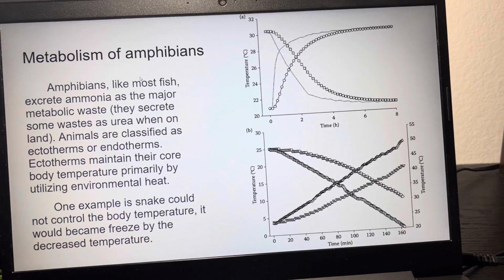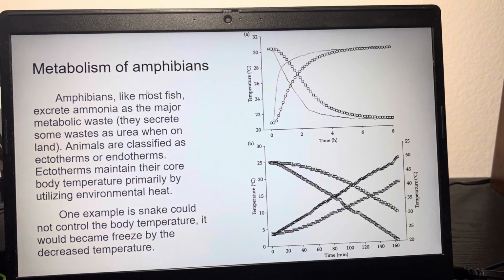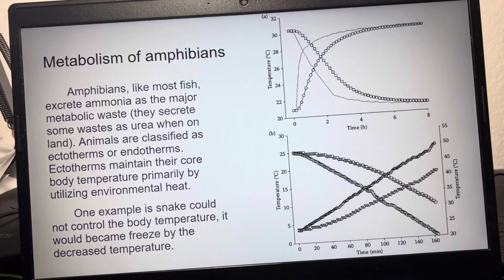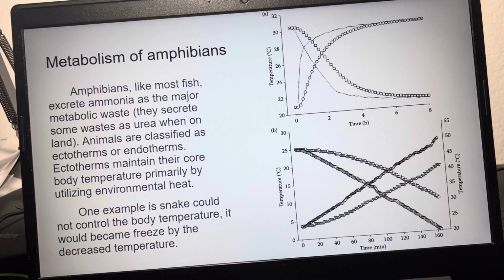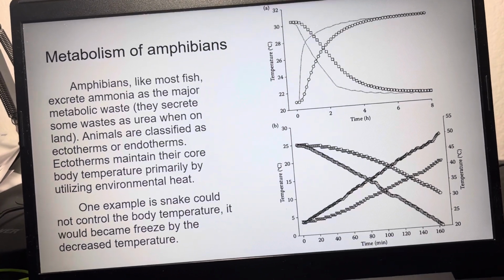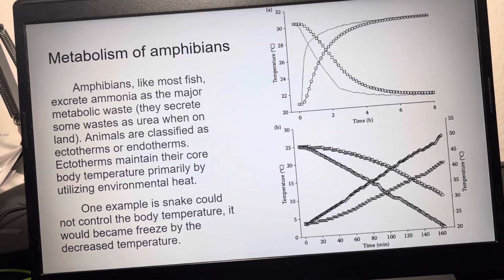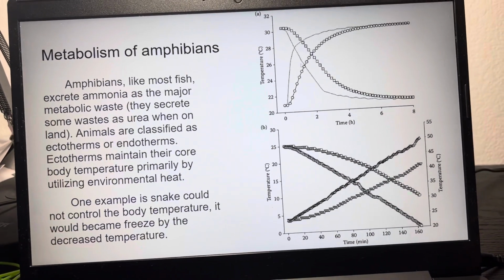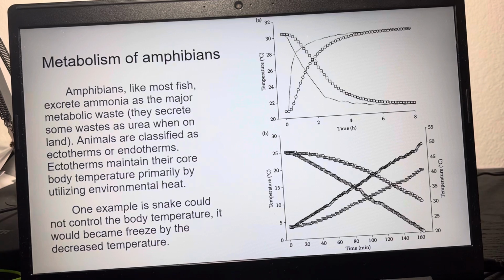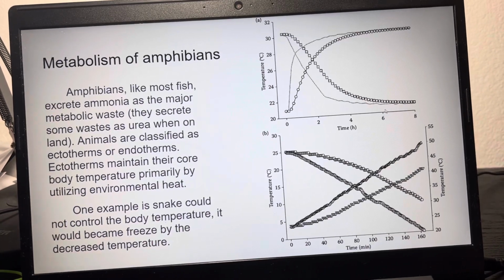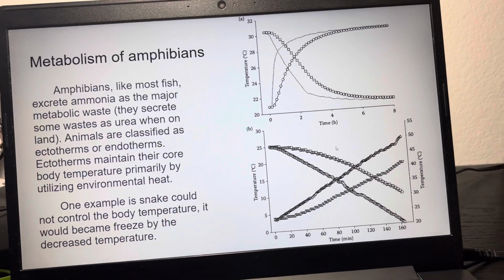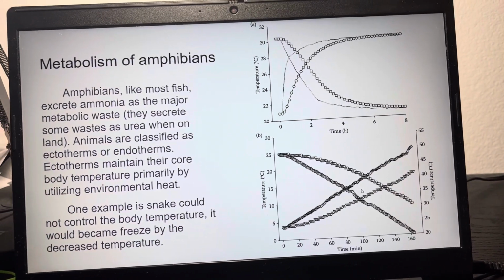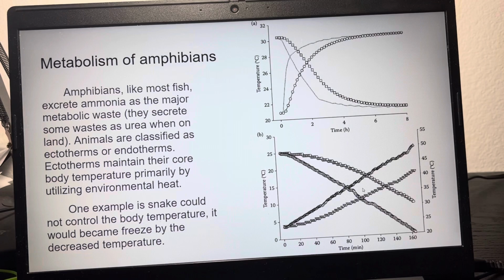And the second one is the metabolism of amphibians. So amphibians are mostly like fishes. They also have a metabolism rate that depends on the temperature from outside. In this graph, we can see how this changes. When the temperature goes down, their body temperature will go down. In that case, they would become less active.